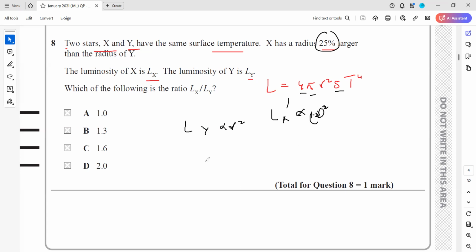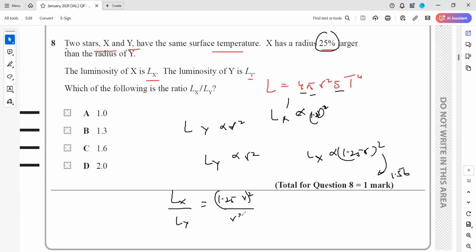So Lx is proportional to 1.25 R whole square, while Ly is proportional to 1 R. So this increased by a factor of 1.25 square, which becomes 1.56. If you take the ratio Lx over Ly, this will be 1.25 R square over 1 R square.